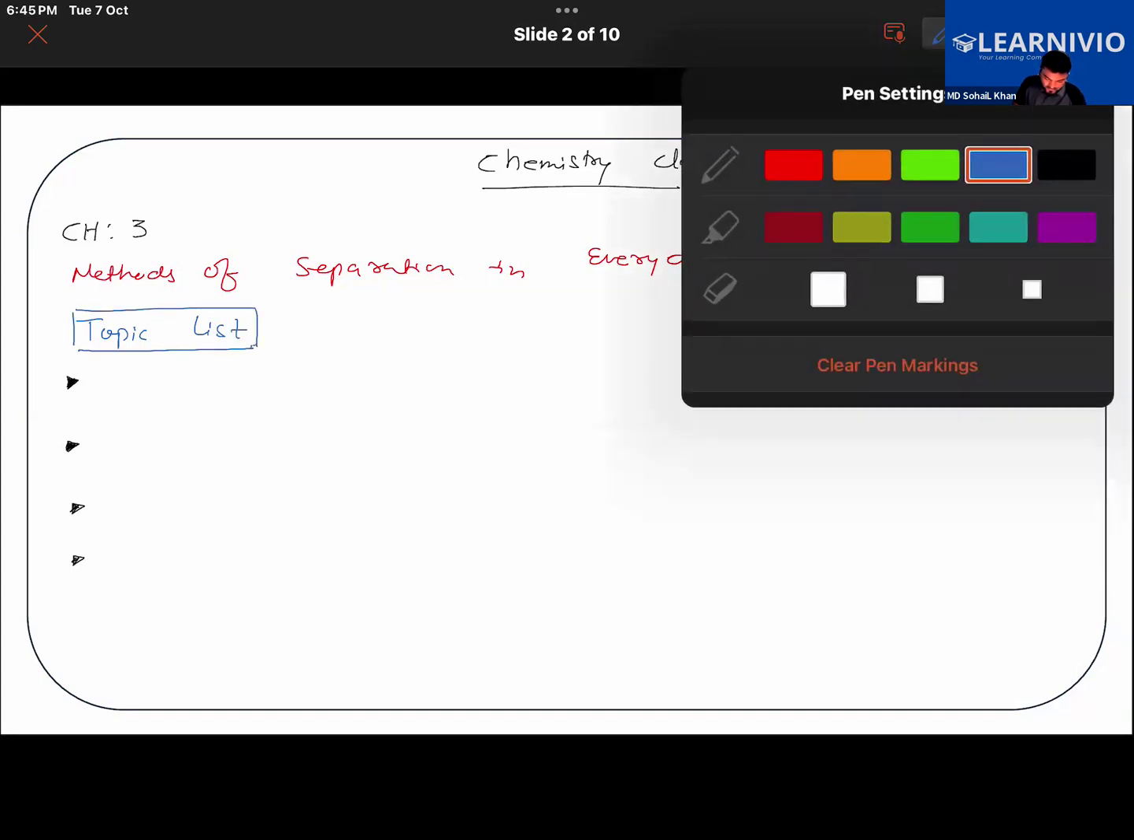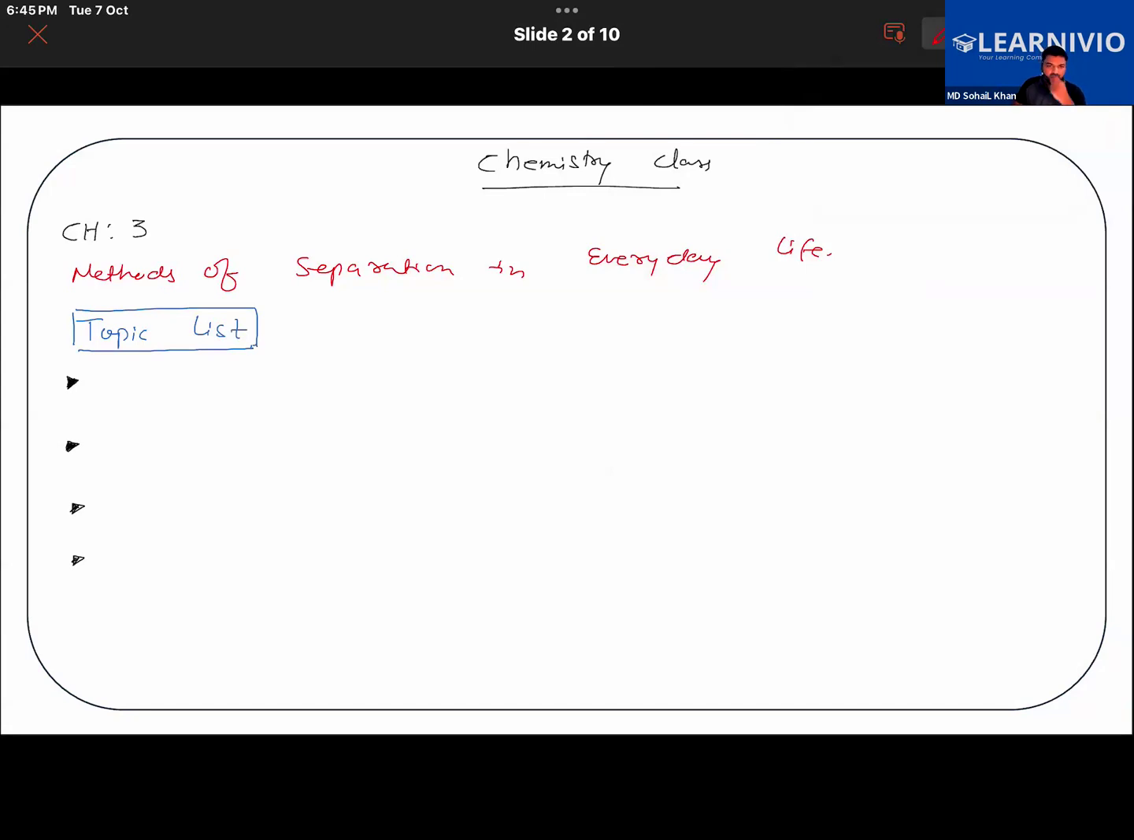Okay. Chemistry. So write down the first topic: why separation is needed. Then further in the chapter, we will learn different methods of separation. Further, we will be learning about the working of each method and where they are used in real life examples.